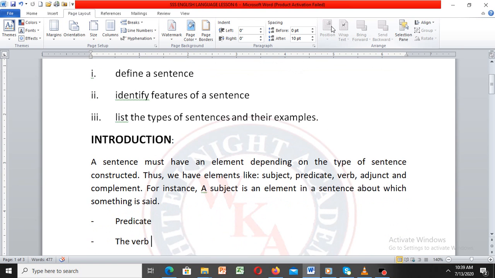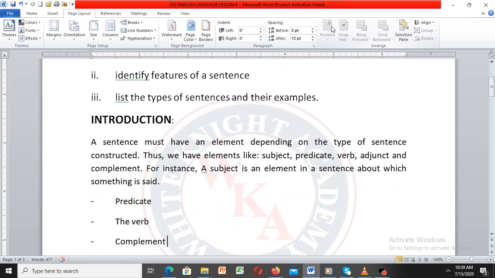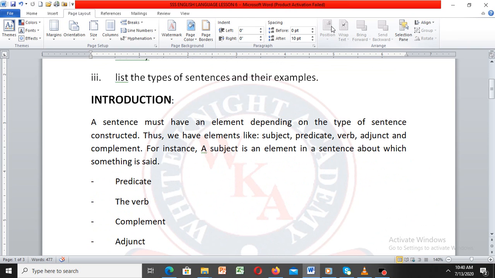We have, in most cases, that some elements of sentences can depend on the type of construction. Sorry, let me come again. A sentence must have an element depending on the type of sentence constructed.